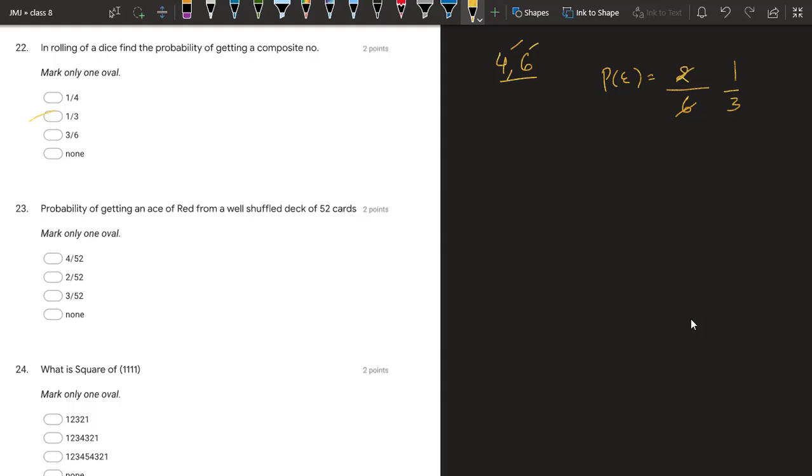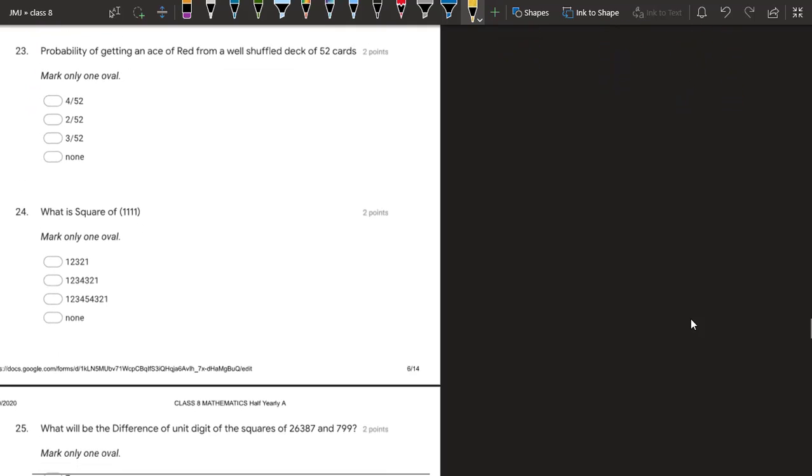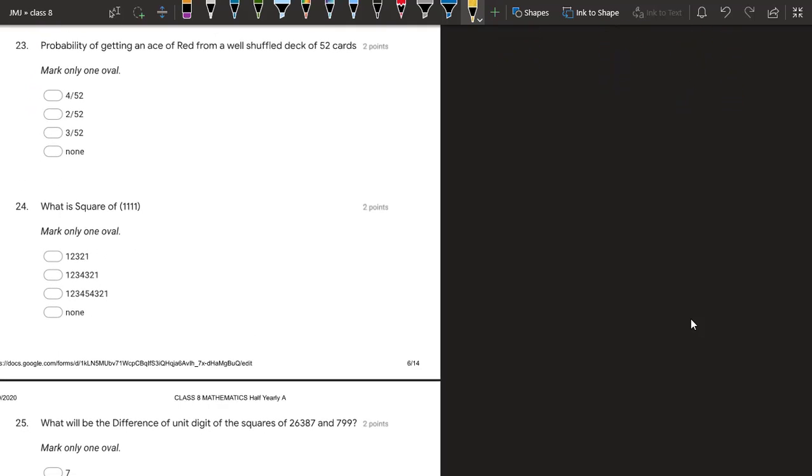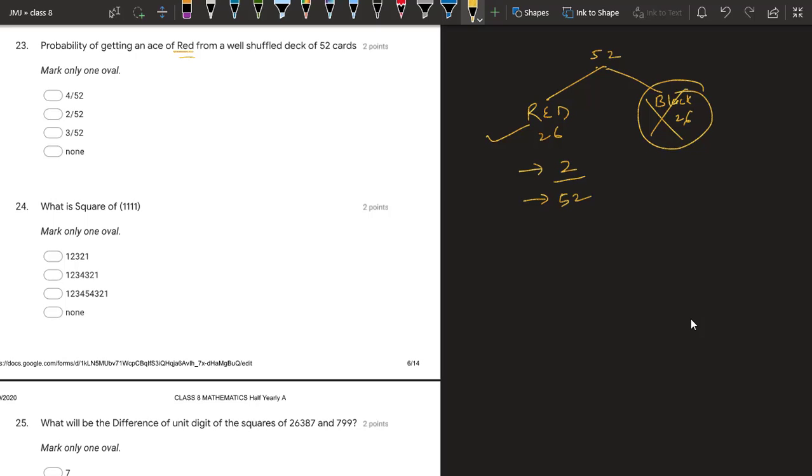Second one. 23. Probability of getting an ace of red. So we all know there are 4 aces in a simple, but here a condition is there of red. In red, I have told you total cards are 52, in which 26 are red and 26 are black. So we will not take ace of black, we will only take ace of red, that is 2, number of favorable cases upon total number of cases, that is 52. So the answer is 2 upon 52.